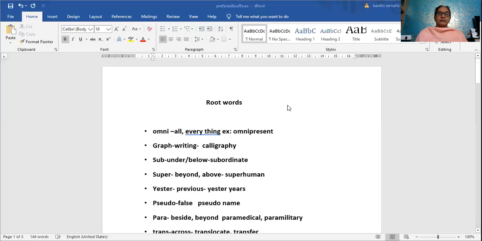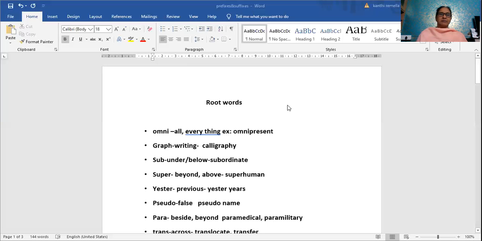Another example for graph is photograph. Its very simple meaning is photo is light. So photograph is light written, but we cannot take it literally, it is taken using light. So it is called photograph.